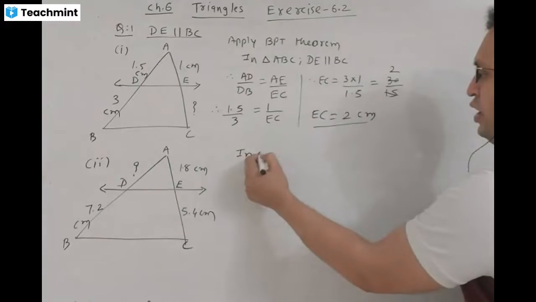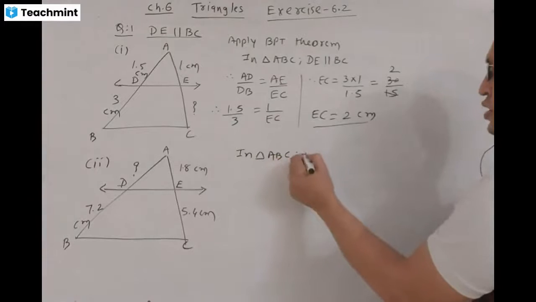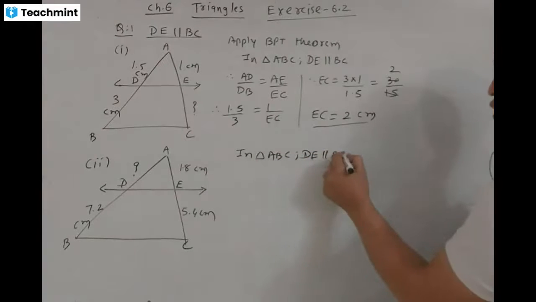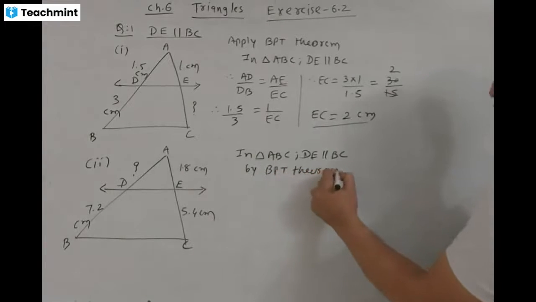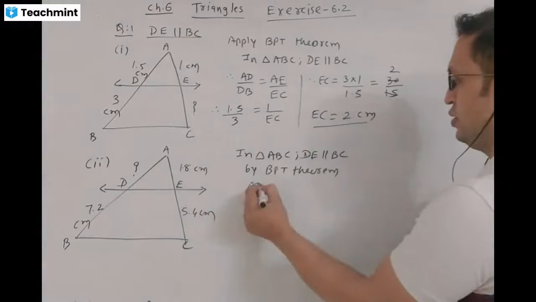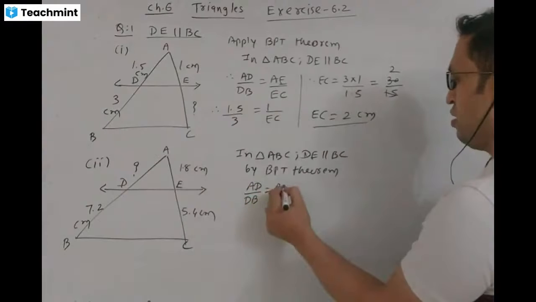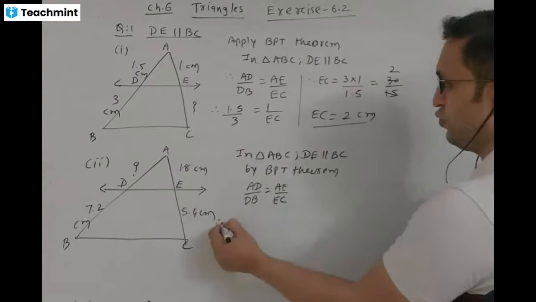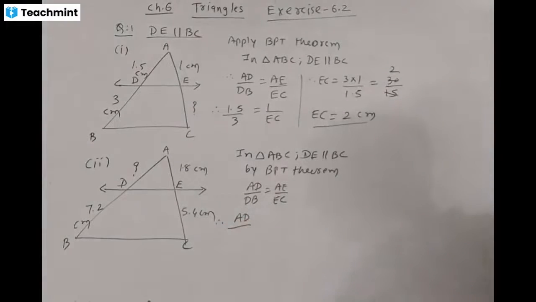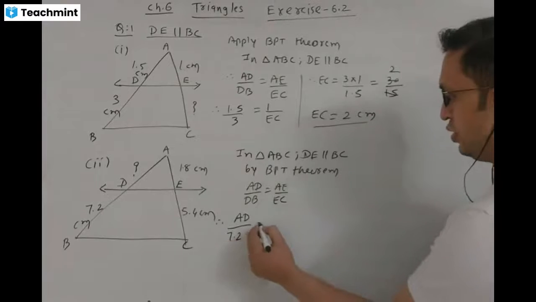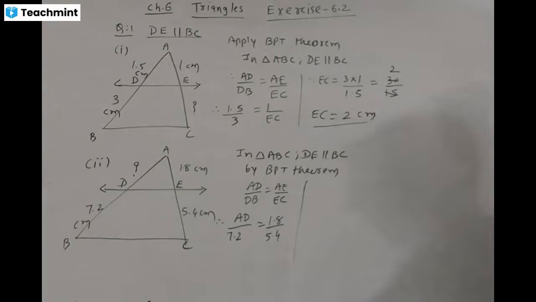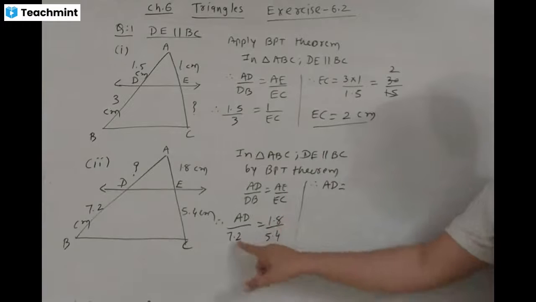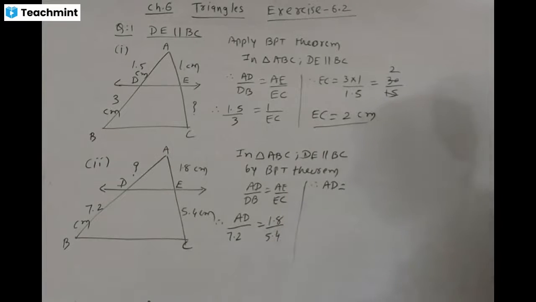Similarly, in the second figure, in triangle ABC, DE is parallel to BC. By the basic proportionality theorem, AD by DB is equal to AE by EC. Therefore, AD is equal to 7.2 centimeter multiplied by 1.8 divided by 5.4. Similarly, AD is equal to 7.2 into 1.8 divided by 5.4.